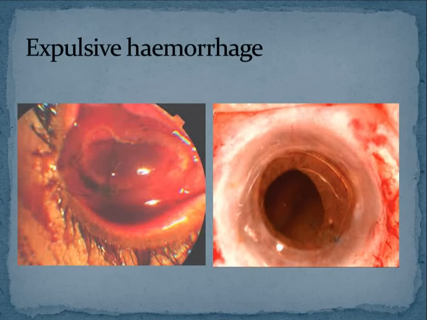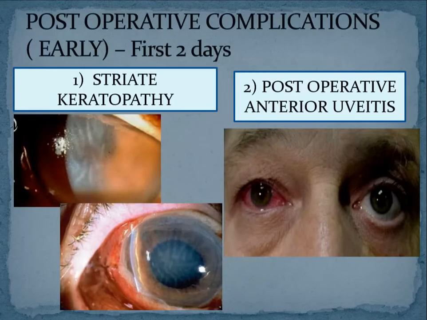So, with this, the intraoperative complications are finished. Now we go to the post-operative complications. The post-operative complications are the commonest questions that are going to be asked to you in the exams. See, the entire post-operative complications are divided into two. One is early and the other one is late. Early means the complications which occur in the first 2 or 3 days, that means 48 to 72 hours after surgery.